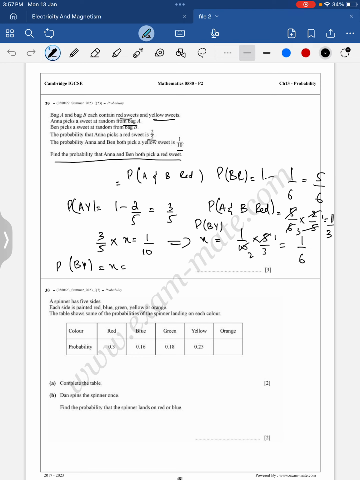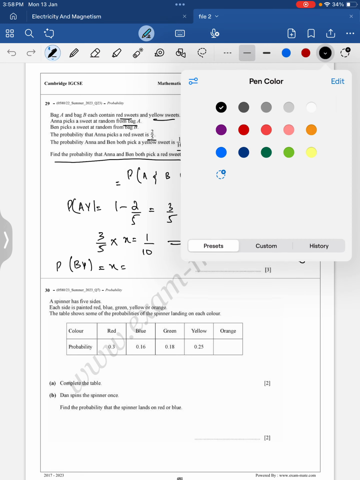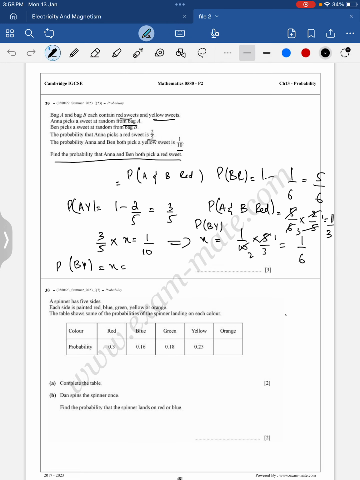A little bit tense. So actually there was a vision problem, what I noticed. So first we took out, I'm repeating this question again. We have the probability Anna picking a red sweet. We have the probability that Anna and Ben both pick a yellow sweet. We also find out the probability that Anna and Ben both pick a red sweet. So to find those, I know Anna picking a red sweet, but Ben picking a red sweet, I don't know. So the whole working is for Ben picking a red sweet. That came out to be 5 upon 6. Clear? Okay.